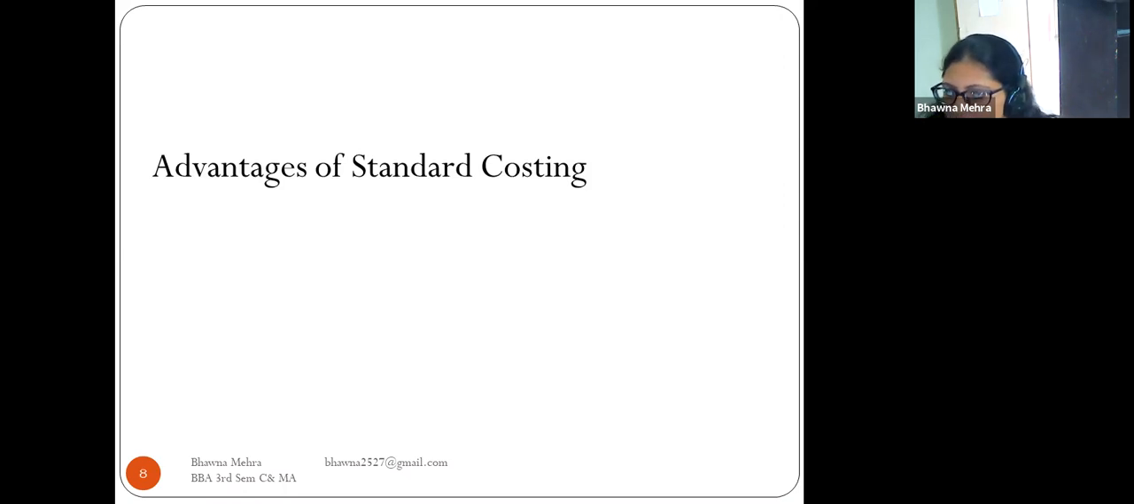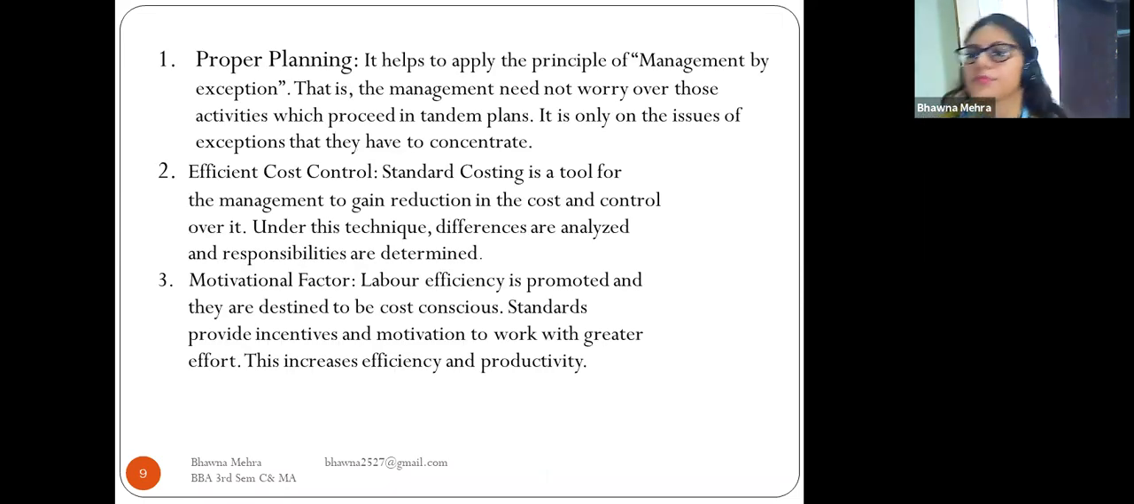Now we come to the advantages of standard costing. The first point is proper planning. It helps to apply the principle of management by exception. The management need not worry over those activities which proceed according to plan, and it is only on the issues of exception that they have to concentrate.